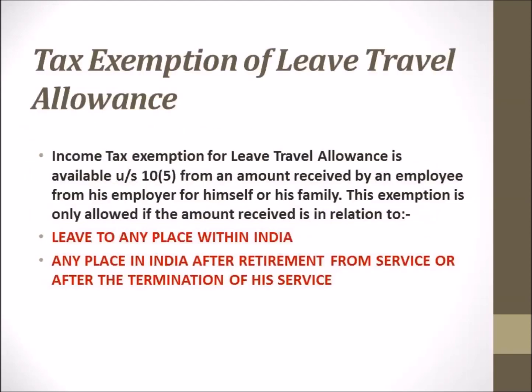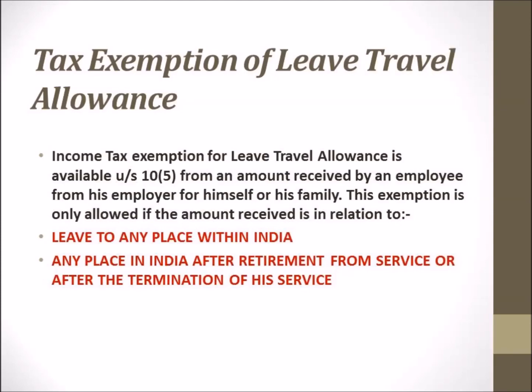Now, let us see the conditions which need to be satisfied to claim the exemption of leave travel allowance received by the employee from his employer. In the first slide only we had seen two conditions which are required to be fulfilled in order to claim this allowance. What were they?